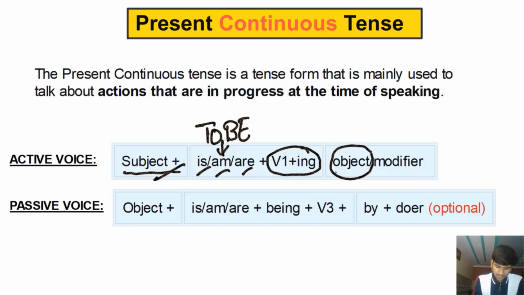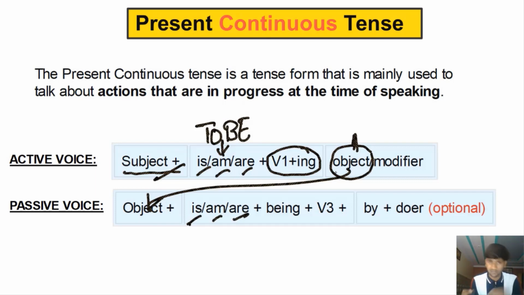All right. In the passive voice, this object becomes the subject because we focus on the object, we focus on the person or the thing that is receiving the action, that is being acted upon, जिस पे काम हो रहा है, जो काम को receive कर रहा है. All right. Now followed by the to be form of verb, again is, am, are: is with a singular subject, am with I, are with a plural subject, followed by being, followed by past participle. This is the third form of the verb.